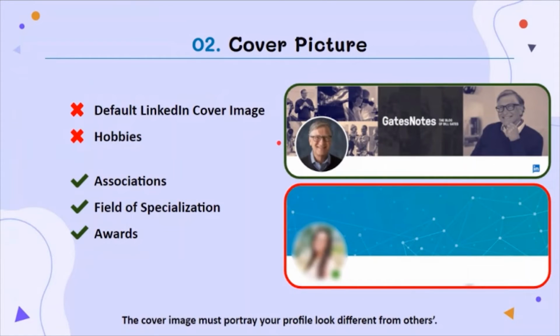Another thing that you want to update is your background picture on LinkedIn, because few people do that. By default you have this bluish background image, which is a little bit boring. So you have to update that. It's really easy and it really helps you get an even more professional look on LinkedIn. Let me give an example of the picture. For instance, here is an example of Bill Gates, which communicates that perfectly in a great background picture. So make it work for you. You can add images of associations, the specialization you are doing, or the awards that you earned.